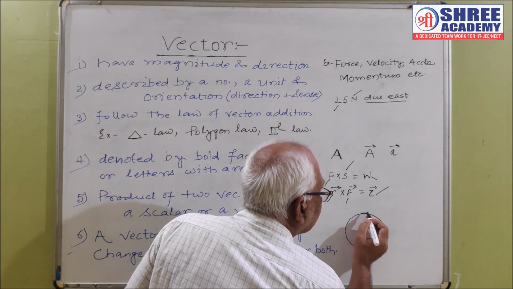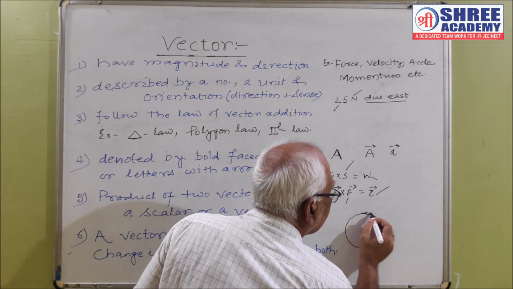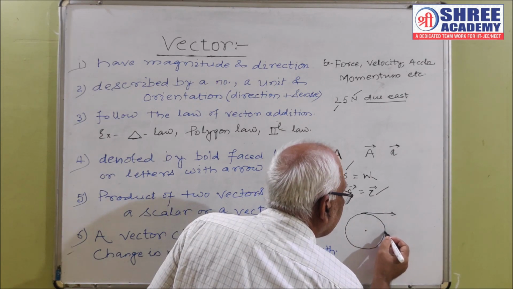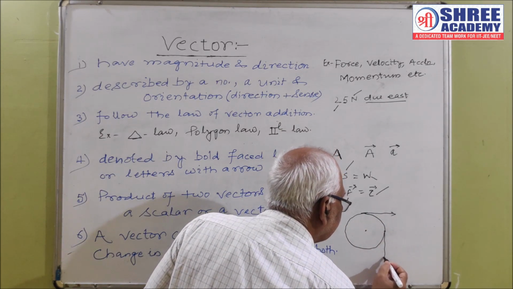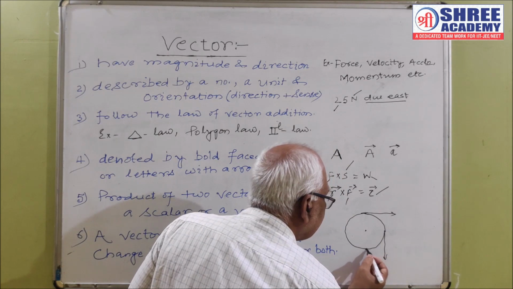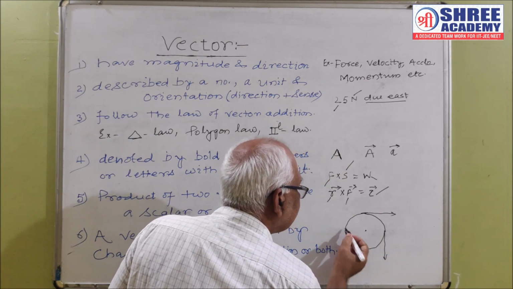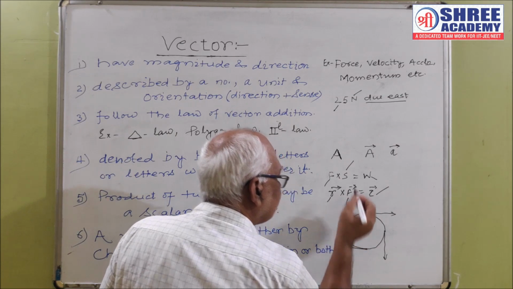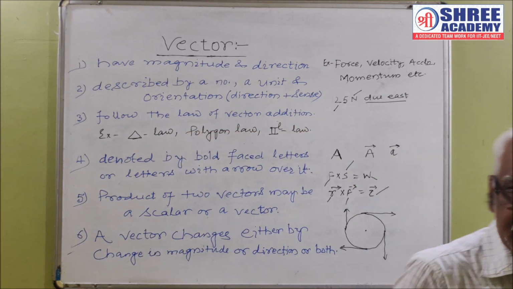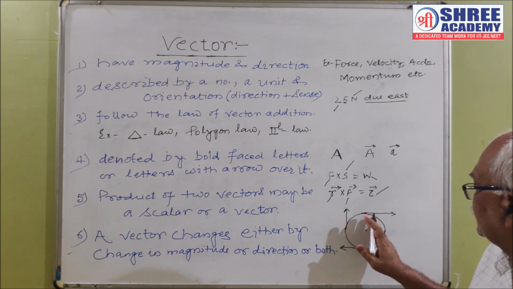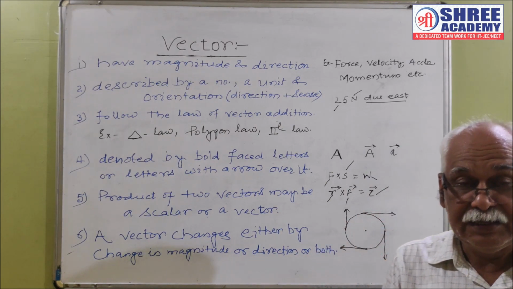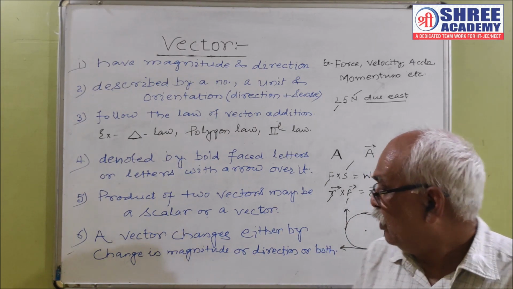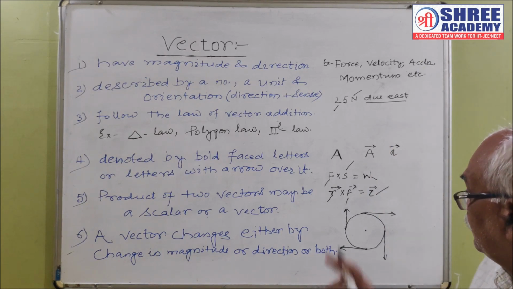The magnitude of velocity of the particle is constant at every point, but its direction is changing. Its direction is changing, and we say that the velocity of the particle is changing, although it has constant magnitude.